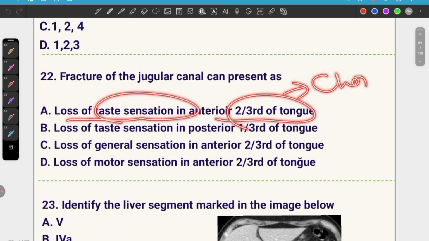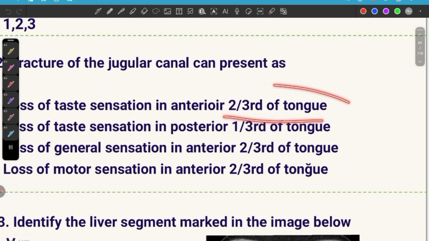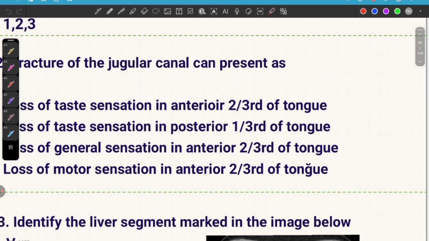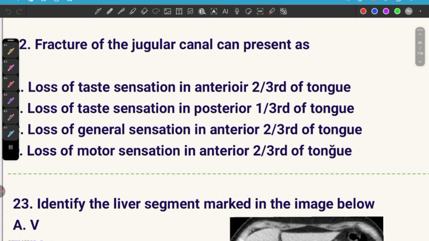chorda tympani. You can remember tympani, T for T, taste. Chorda tympani is a branch of the facial nerve. Is the facial nerve present in the jugular foramen? No. Hence, if there is an injury to the jugular foramen, the facial nerve will not get affected. And the loss of general sensation in the anterior two-third of the tongue? The general sensation is by the lingual nerve.